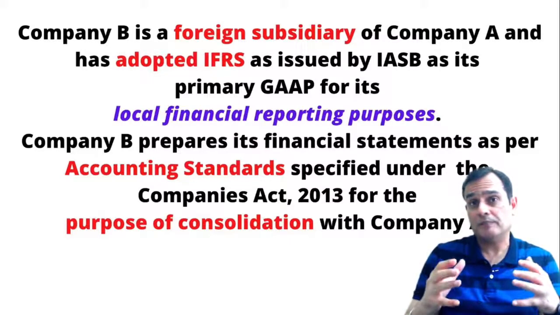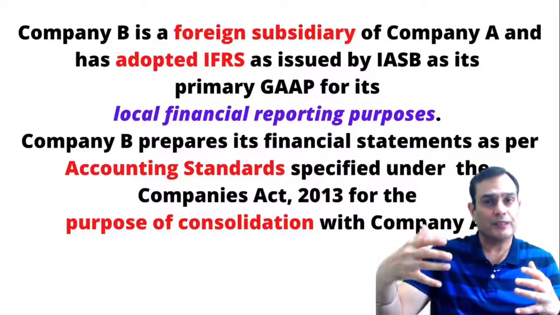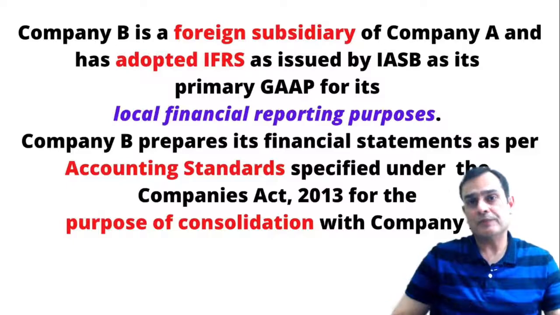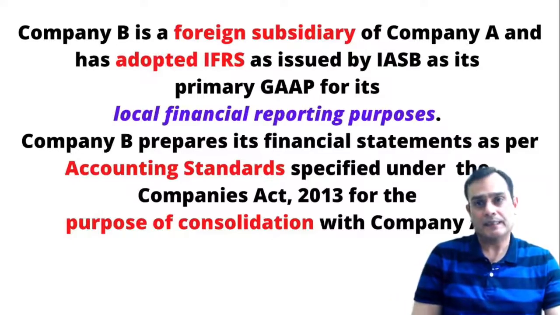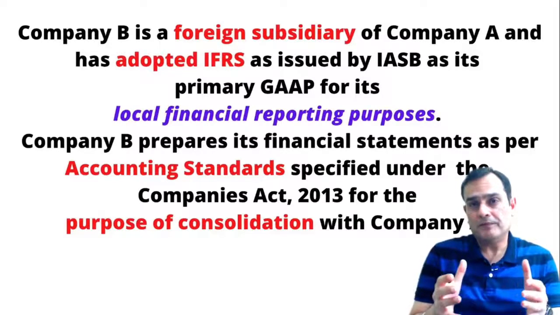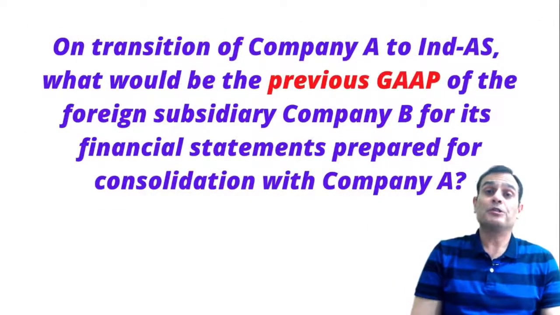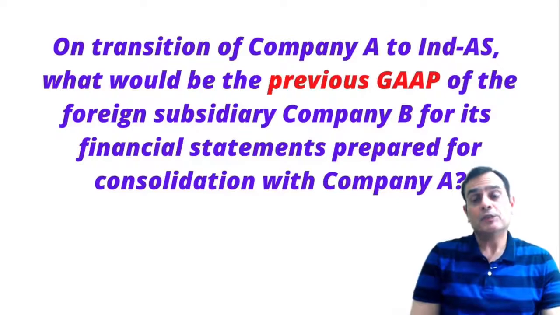So let's imagine that company A, the parent company, is in India with a functional currency of Indian rupee, and the subsidiary is, let's say, in UK, and it has adopted IFRS. Now the question arises: when I want to consider a previous GAAP in this case, what do I consider the previous GAAP? So the question is, on the transition of company A to Ind-AS, what would be the previous GAAP of the foreign subsidiary B for the financial statements prepared for the consolidation with company A?